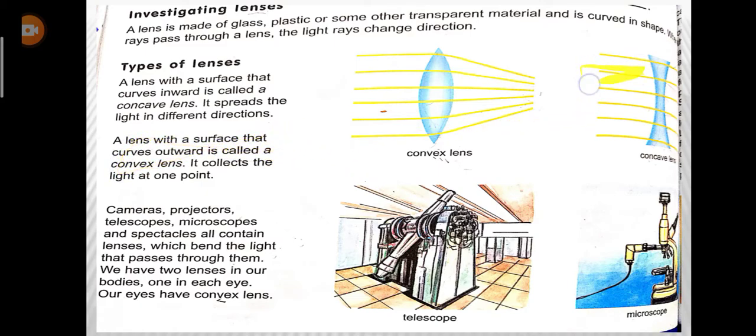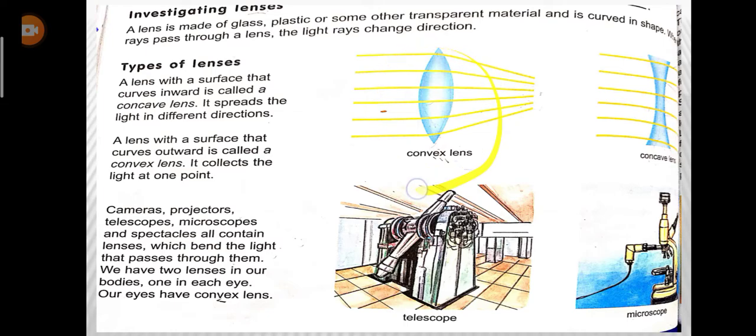You can see the straight line rays of light are coming to the concave lens, and as they are passing through the concave lens, they are spreading in different directions. Okay, a lens with a surface that curves outward, can you see it here? It is curving outward, it is called a convex lens, and it collects the light at one point. You can see the light rays are coming from here in a straight line, and as they are passing through the convex lens, all of the rays are collected and focused at one point.